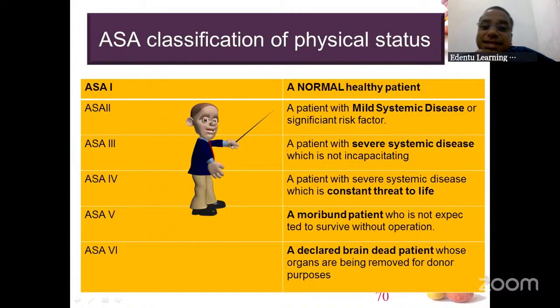Then ASA 6 are the students who are preparing for PG. This is just a mnemonic, okay? Just a way to relate, I am telling you. A declared brain dead patient whose organs are being removed for donor, preparing for PG, or PG students of your college. They always get left and right from their departments, right? So a declared brain dead patient.